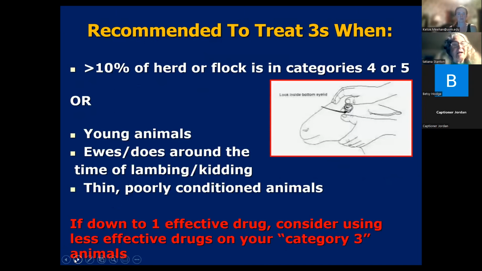Okay. All right. And then it's recommended to treat the 3s when greater than 10% of the flock or herd is in 4s or 5s, or if they're young animals, or if they're vulnerable ewes and does, which should be around the time of lambing and kidding, during peak lactation, and thin, poorly conditioned animals. And if you're down to one effective dewormer, we'll often recommend that you use your less effective dewormers on your category 3 animals and your effective dewormers on your 4s and 5s.